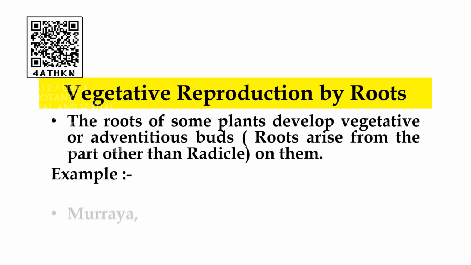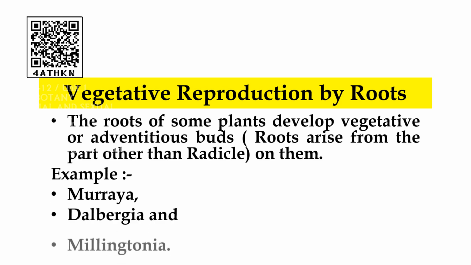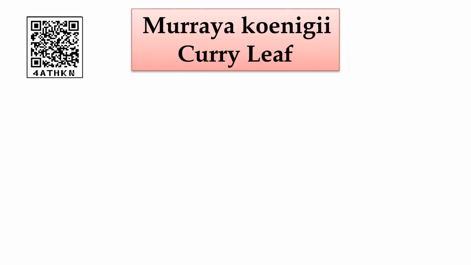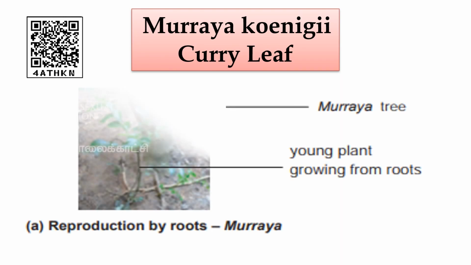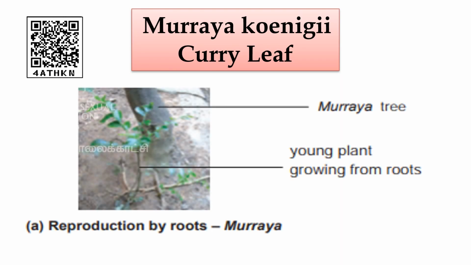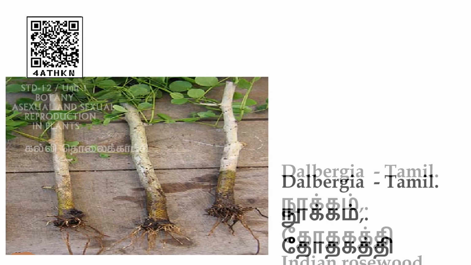Reproduction by roots. The roots of some plants develop vegetative or adventitious buds. Roots arising from a part other than the radicle are called adventitious roots. In the same way, buds formed other than on the stem are called adventitious buds. Examples: Murraya, Dalbergia and Millingtonia. Murraya koenigii, curry leaf, and you can see here the adventitious bud from the roots producing the new plant. Dalbergia, Indian rosewood, these are the new plantlets.